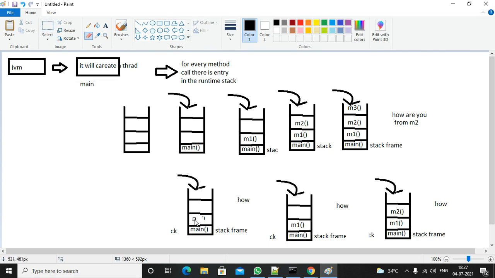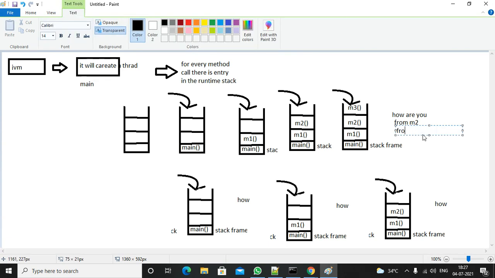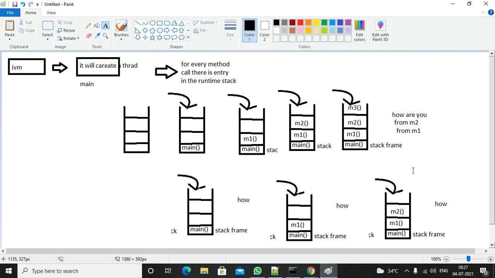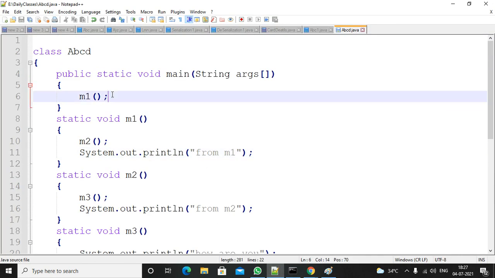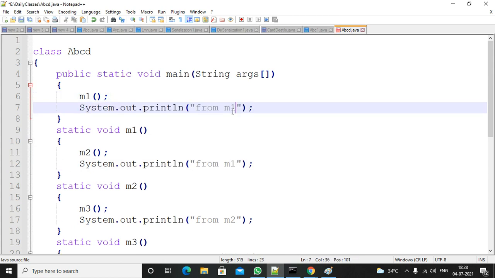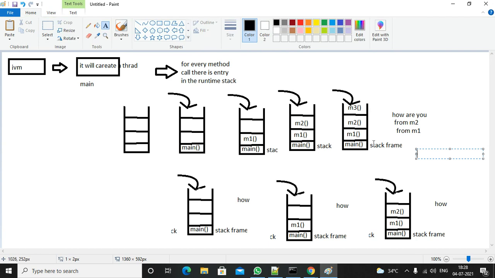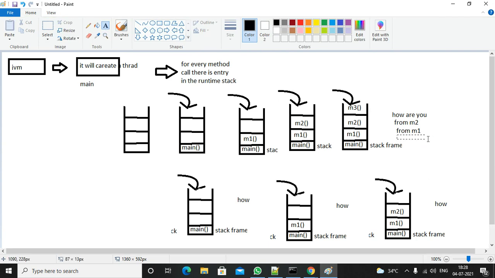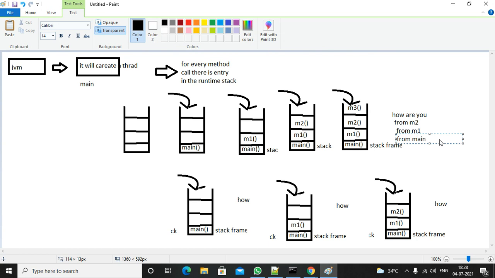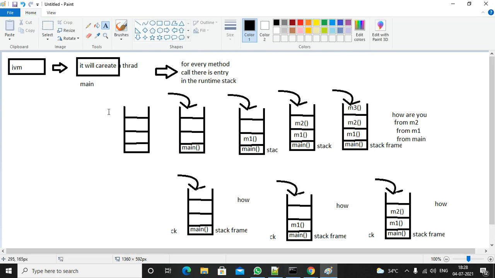M1 is completed. So by that time, it will be printed from M1. Right. So then M1 is completed. What is there inside the stack? Only the main method is there. So inside the main method, if there are any statements, the statements will be executed. So in this case, in the output screen, it will be printed from the main method. Right. So the main method also completed.